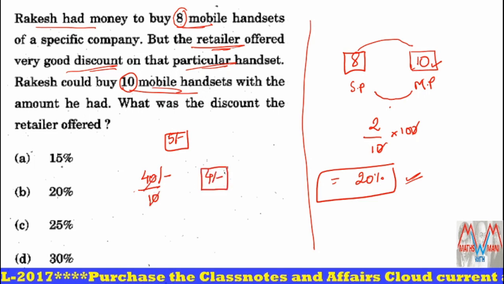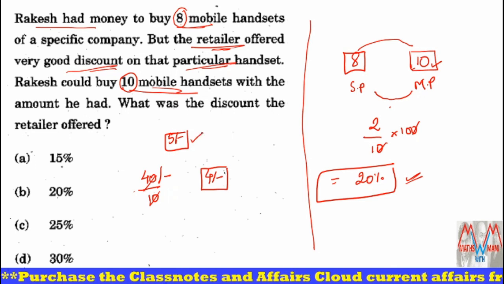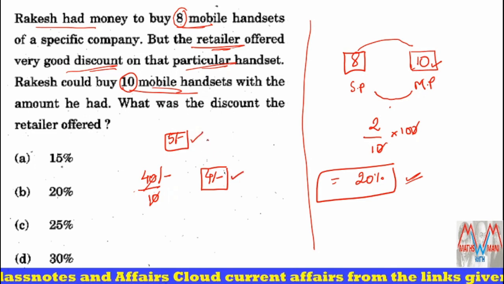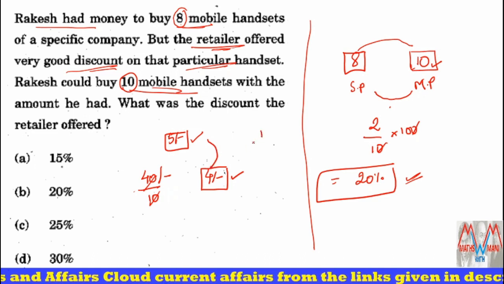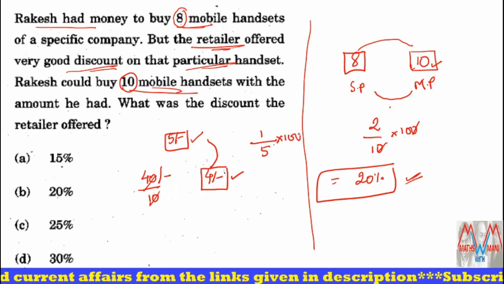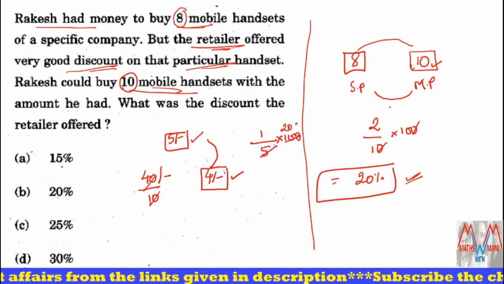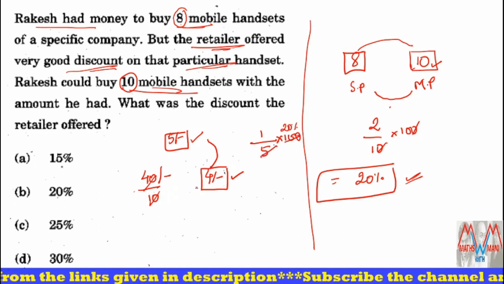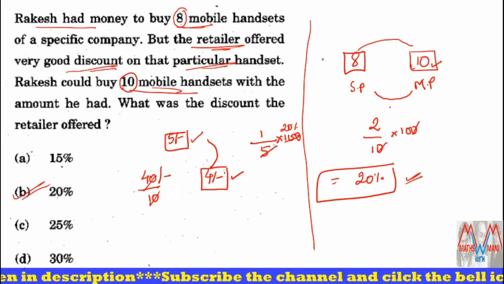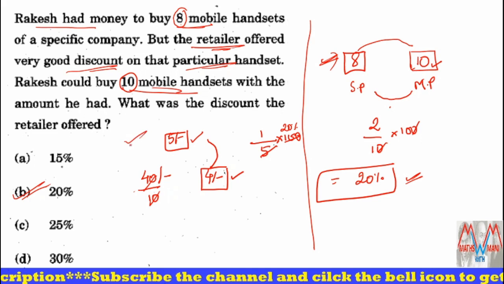So now please observe, what is the initial amount or marked price? 5 rupees. And what is the selling price? 4 rupees. What is the discount? 1 rupee. And 1 by 5, that is the market price, into 100. So 5 ones are 5, 20%. So in both cases, you will get the same value. Okay. So if you know this, very good. Otherwise, follow this method.